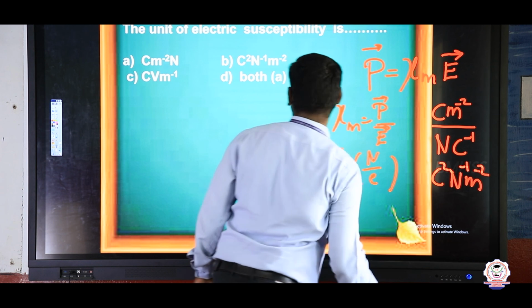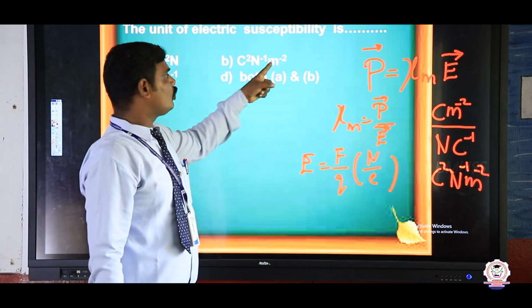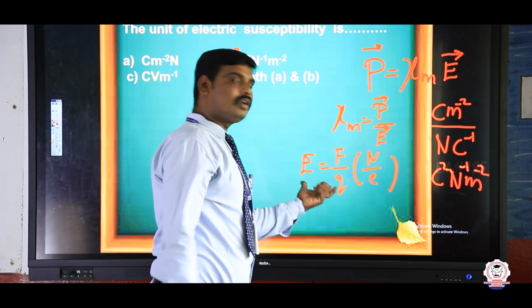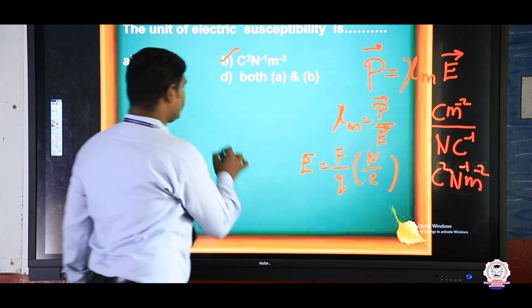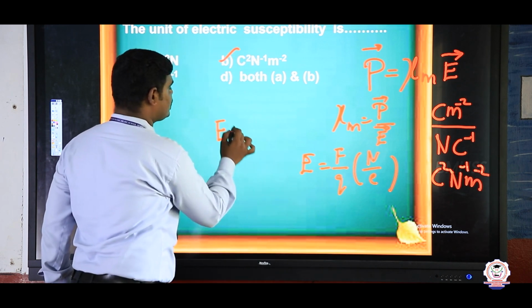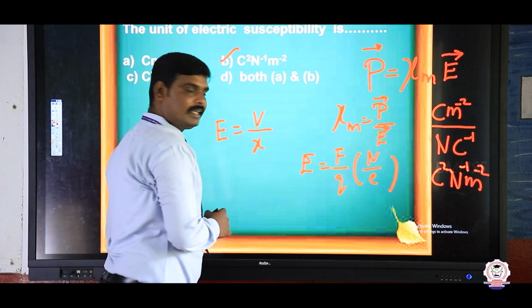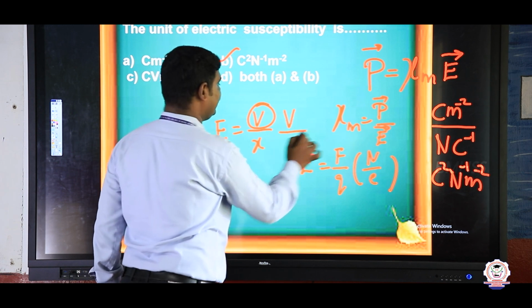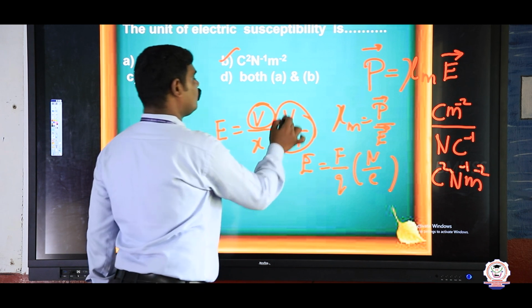Option B, coulomb square newton minus 1 meter inverse 2, is one answer. One more unit for electric field is volt per meter. According to the negative gradient of potential, E is equal to V by X. The unit for potential is volt and for distance is meter.